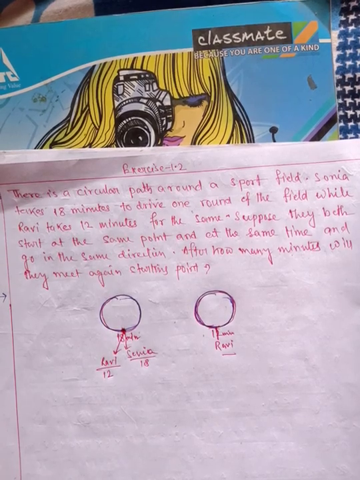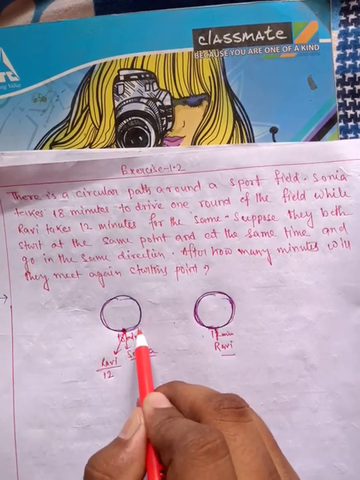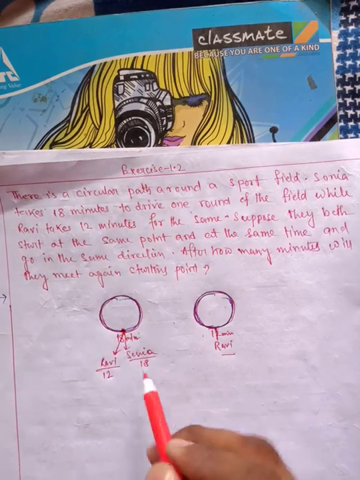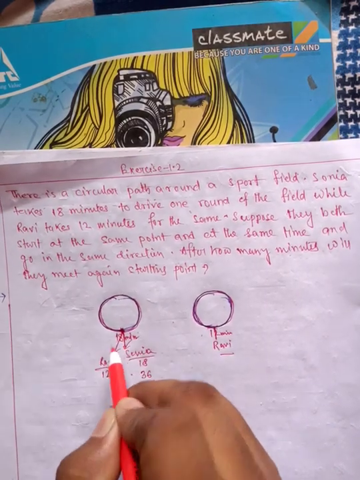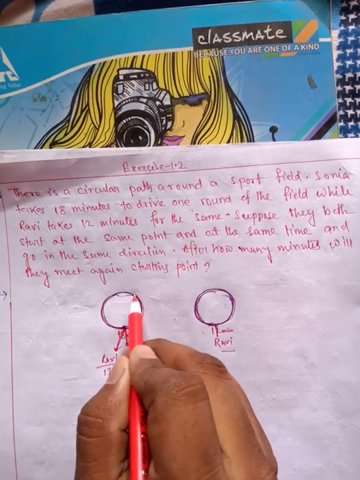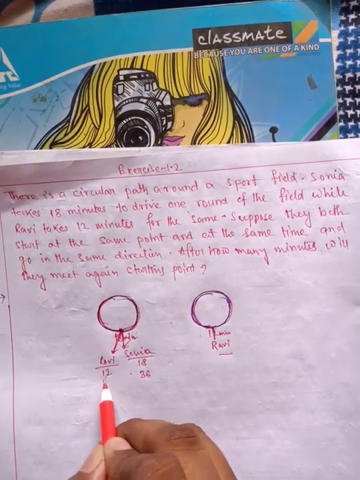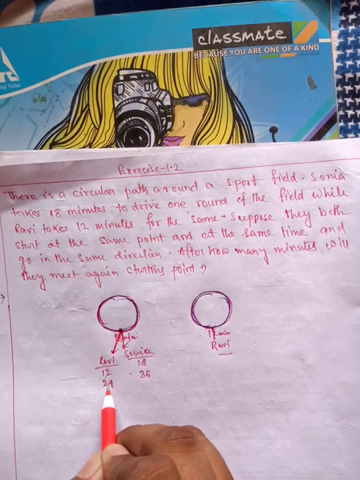Okay, then again 18 minutes, that means 18 plus 18, 36 minutes Sonia will be here, and again after 12 minutes, 12 plus 12, 24 minutes Robbie will be here.